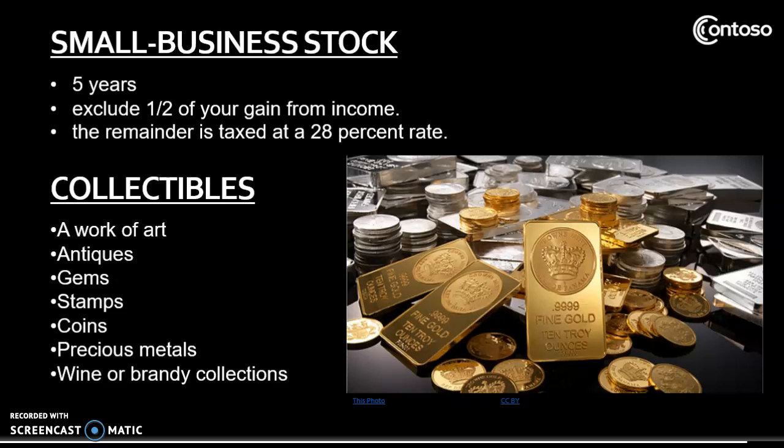You can get the specifics on gains on qualified small business stocks in IRS Publication 550. If your gains came from collectibles rather than a business sale, you will also pay the 28% rate. This includes proceeds from the sales of works of art, antiques, gems, stamps, coins, and precious metals.